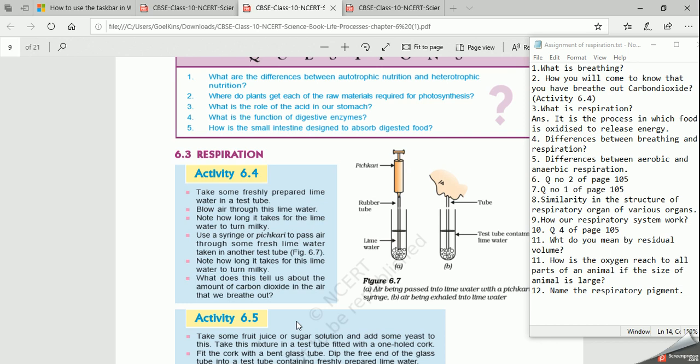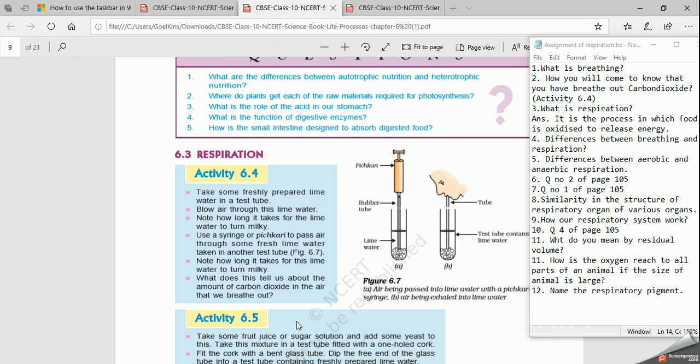Second point: breathing is an endothermic process. It absorbs energy. Whatever work we do, we absorb energy, then only we are able to do it. Whereas respiration, as in the definition, releases energy, so it is an exothermic process. Third,